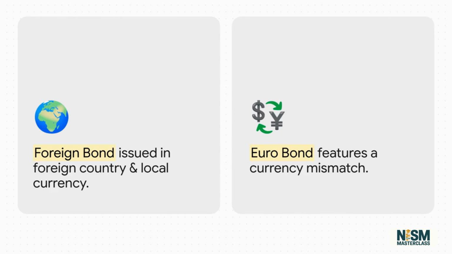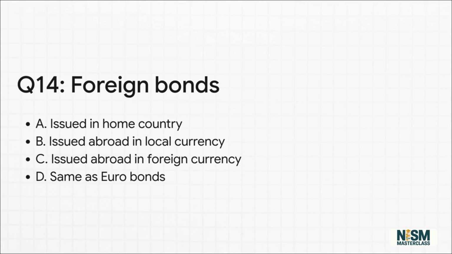Now, listen up, because this is a classic exam trap. Foreign bonds and Eurobonds. A foreign bond is issued in a foreign country, and it perfectly matches that local currency. But a Eurobond just means there's a currency mismatch, like a bond issued in Germany but denominated in yen. It has absolutely nothing to do with Europe. Keep that in mind. Let's test that immediately with question 14.